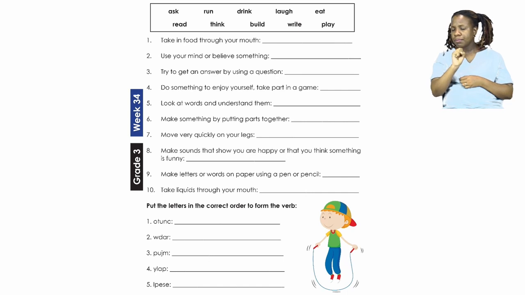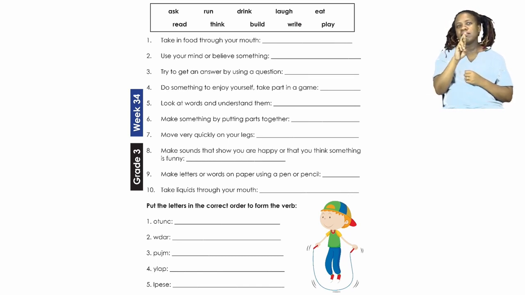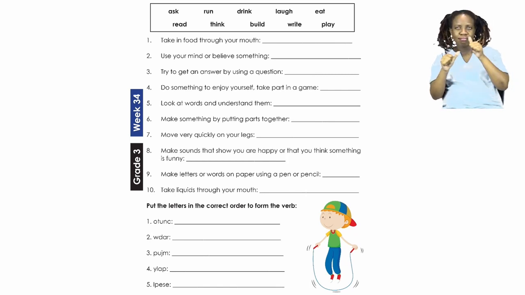Now there in the box on top you will see all the verbs listed. Let's quickly look at the verbs. These verbs are ask, run, drink, laugh, eat, read, think, build, write, and play.